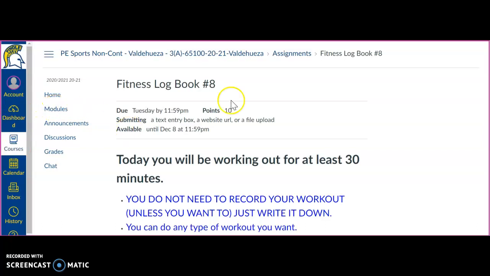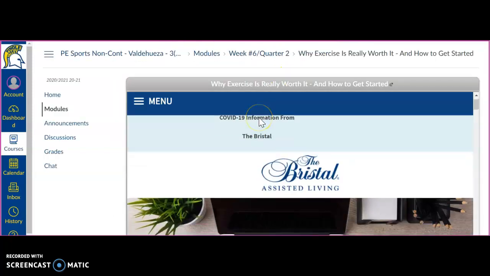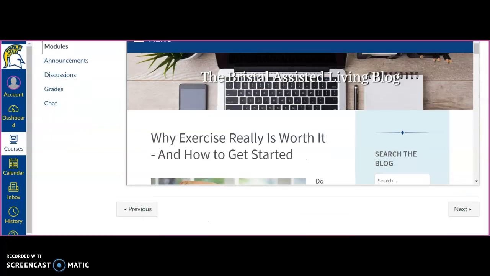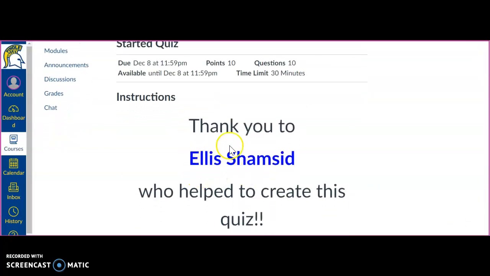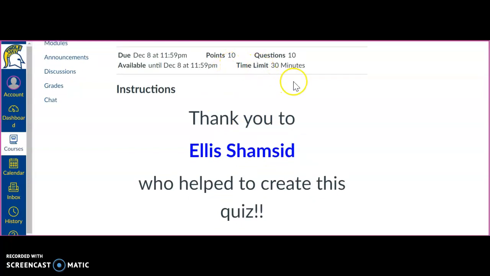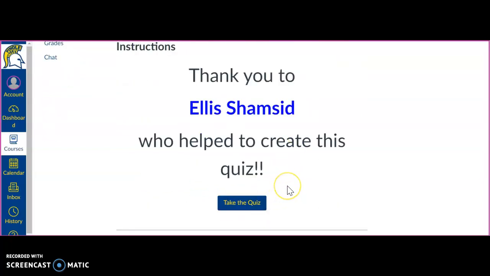And then the next activity you have is going to be your quiz. So you're going to do a brief reading regarding exercise and is it really worth it, and how to get started. So read through that, and then once you've read everything, you're going to click next, and then you're going to take the quiz. So just want to give a shout out to Ellis Shamseed for creating this quiz for us. And it's 10 questions worth 10 points, and you have a 30-minute time limit. So once you're ready to take the quiz, just click take the quiz and then it'll get going.